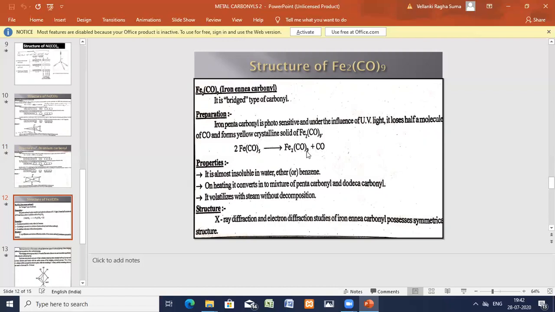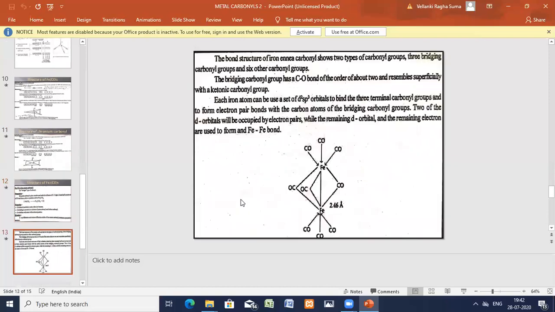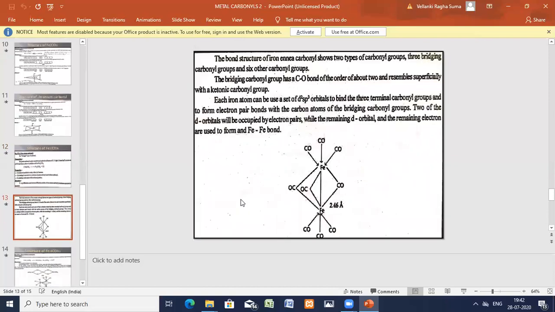Yellow crystalline compound is formed. It is insoluble in water, almost insoluble in water, ether or benzene. On heating, it converts into a mixture of pentacarbonyl and dodecacarbonyl, and it is volatile with steam, but it doesn't undergo any decomposition.